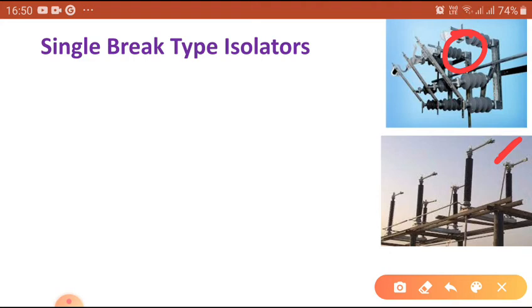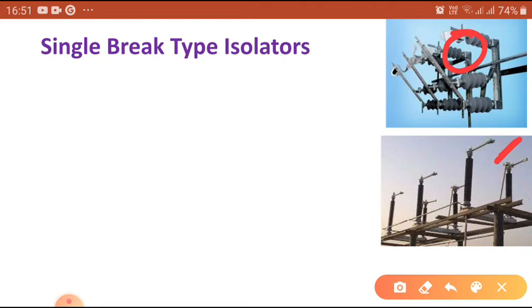In this type of isolators, the arm contact is separated into two elements. Here you can see the two elements. The first arm contact holds the male contact, as well as the second arm contact holds the female contact. The arm contacts shift because of the forced insulator rotation, upon which the arm contacts are fixed.